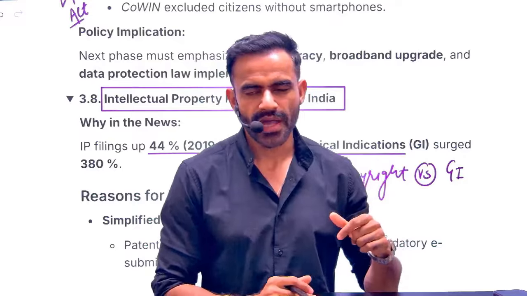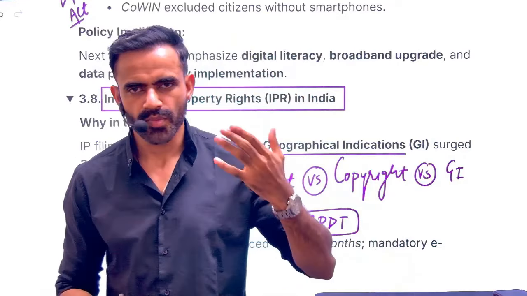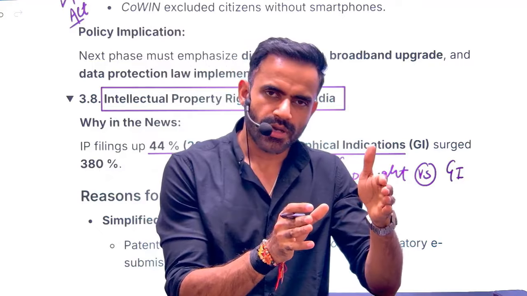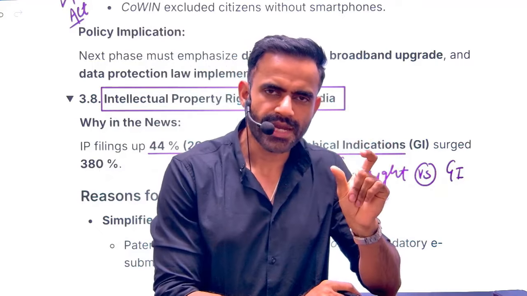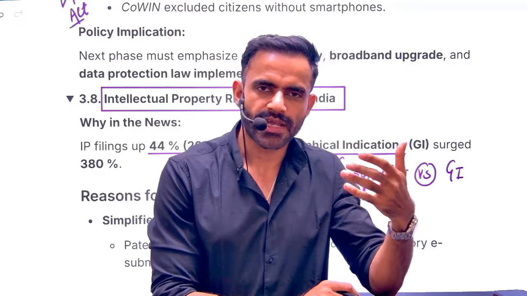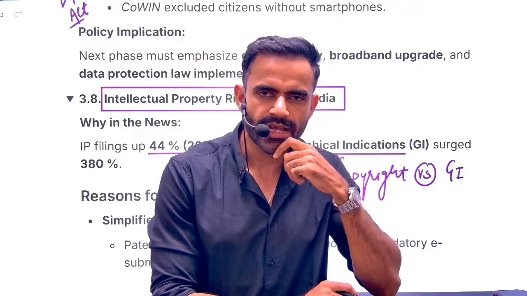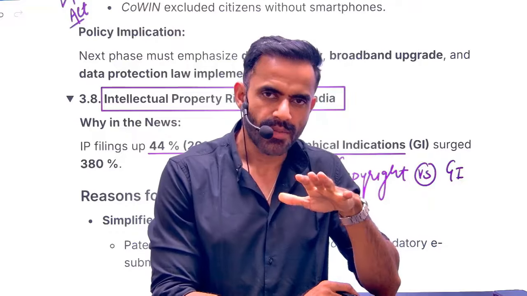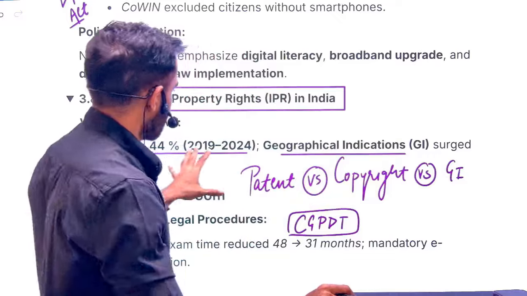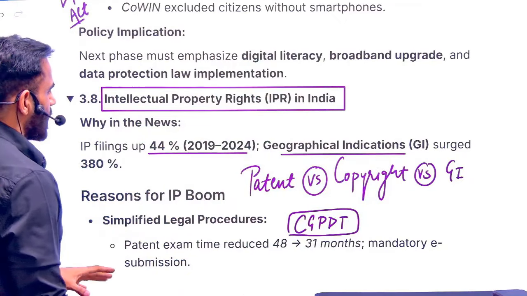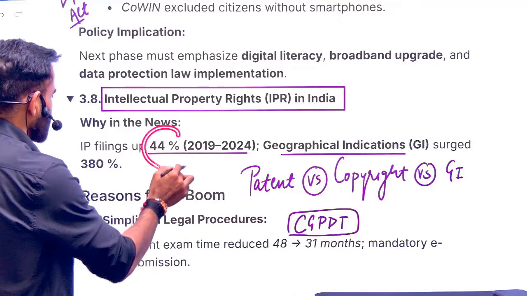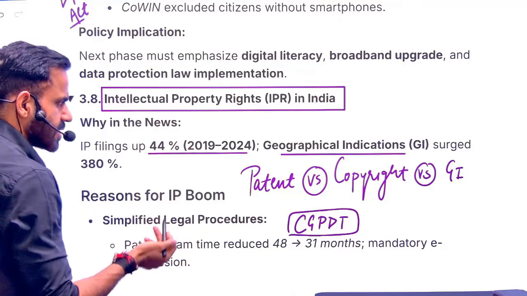Okay, let's say you have written a book. That is your intellectual property. To protect your work, copyright can be provided. Copyright is provided for artistic work, and patent is provided for any kind of discovery or for any kind of innovation actually. Patent is given for 20 years. Now basically this report says that our patent, IP filing has increased by 44%. Again, you need not mug up the number, understand the concept.